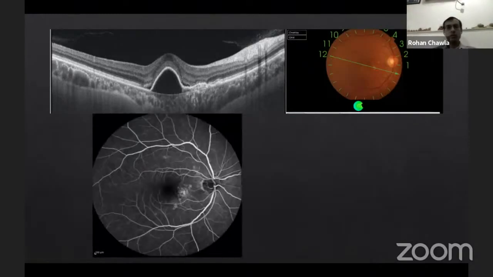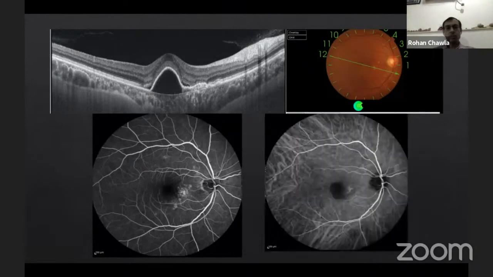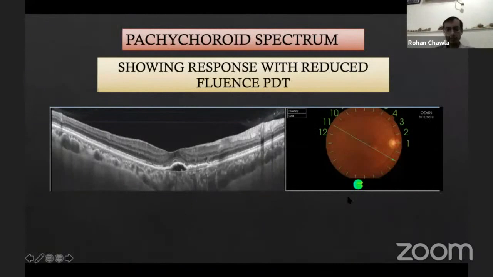So you can also see stippled hyperfluorescence on fluorescein angiography and probably a membrane-like structure on ICG, which we did consider to be a CNVM, and since it was extrafoveal, we treated it with just reduced fluence PDT, and we definitely got a response. So again, you can have these subtle sort of membranes in these cases of pachychoroid spectrum.